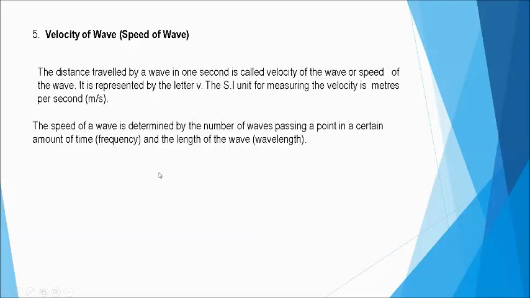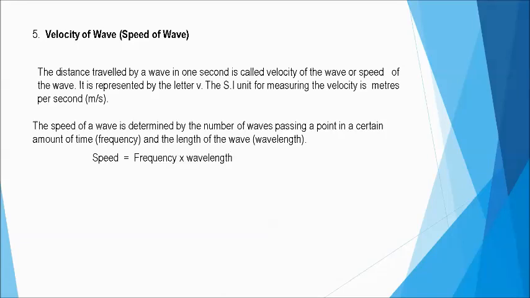Okay? Yan, alright? So, the speed of a wave is determined by the number of waves passing at a point in a certain amount of time. So, ibig sabihin, it's the frequency, the number of frequency over a certain period, and the wavelength of the wave, or the length of the wave.